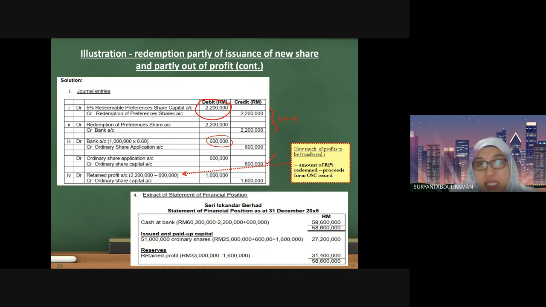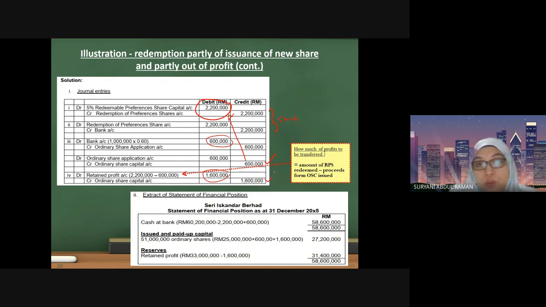But it is still not enough. If you compare to this one, you still have an insufficient amount. So how much is the difference? You will subtract these two values. So the amount here will be 1,600,000. This is the value that you will take from the retained profit and transfer to the share capital account.